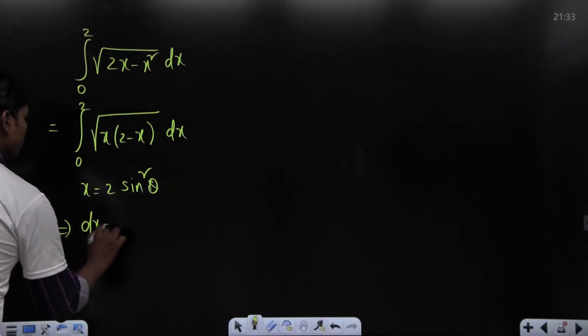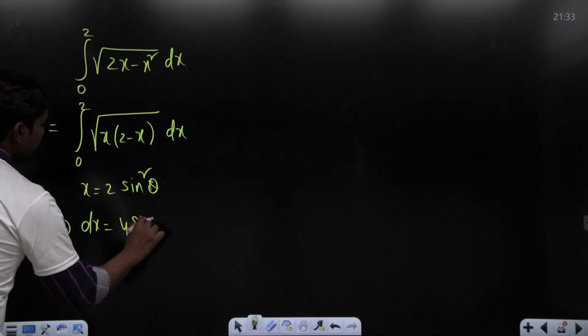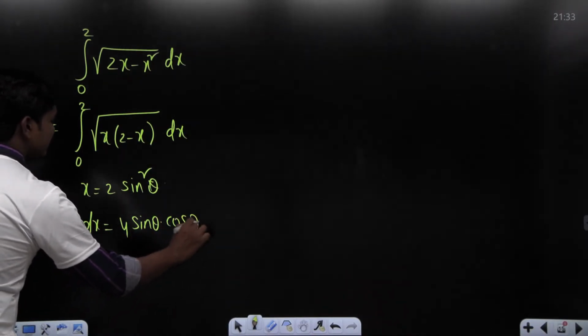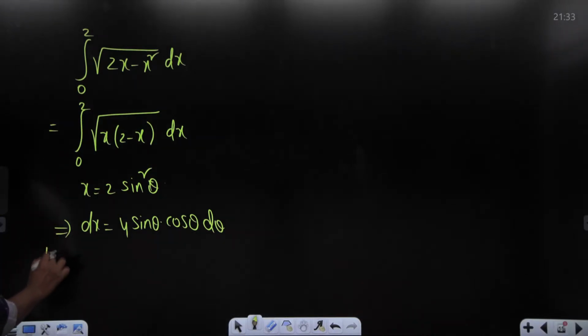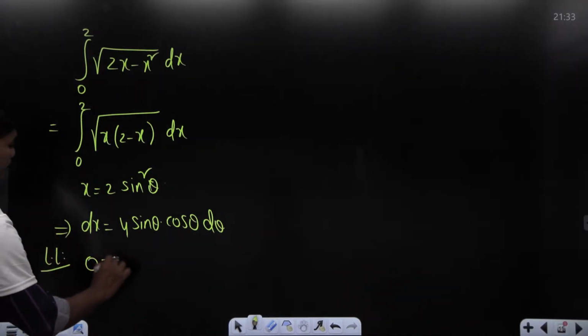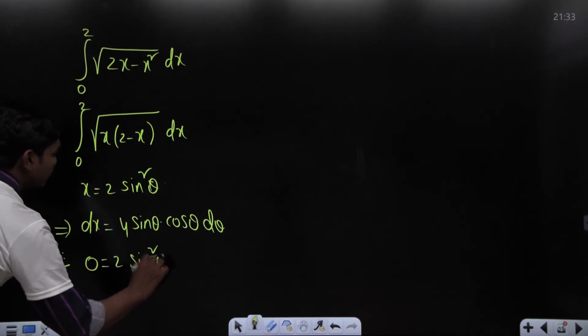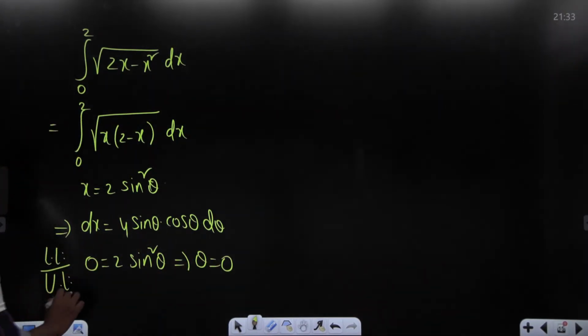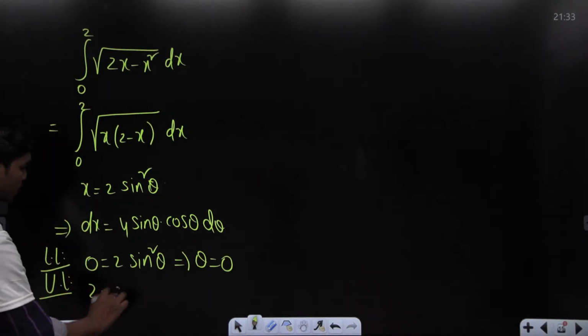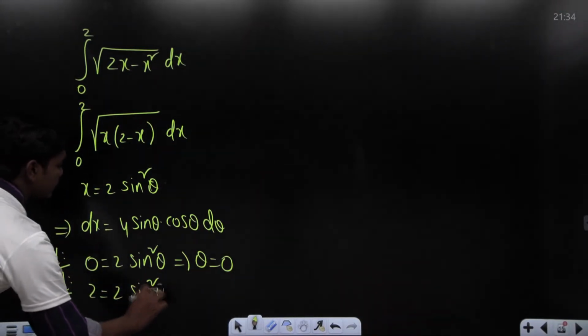So whenever you take x is equal to 2 sine square theta, see what happens. dx is equal to 4 sine theta cos theta d theta. Next, the lower limit: 0 is equal to 2 sine square theta, so undoubtedly theta is 0. Next, the upper limit: 2 is equal to 2 sine square theta, so definitely theta is pi by 2.